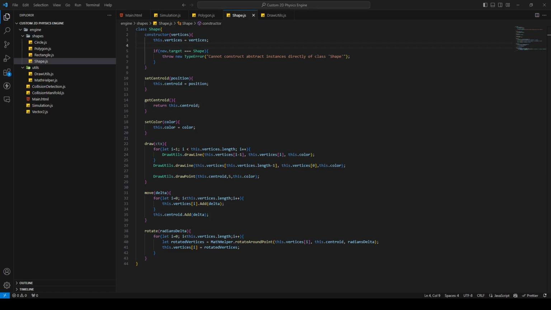Hello everyone and welcome back to our little physics engine. In this episode, I'm going to show you how we can implement the polygon versus polygon collision detection.